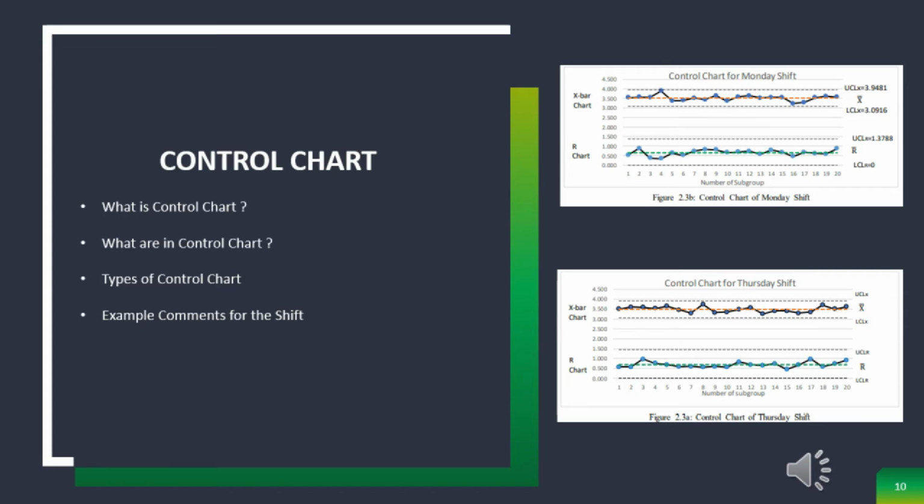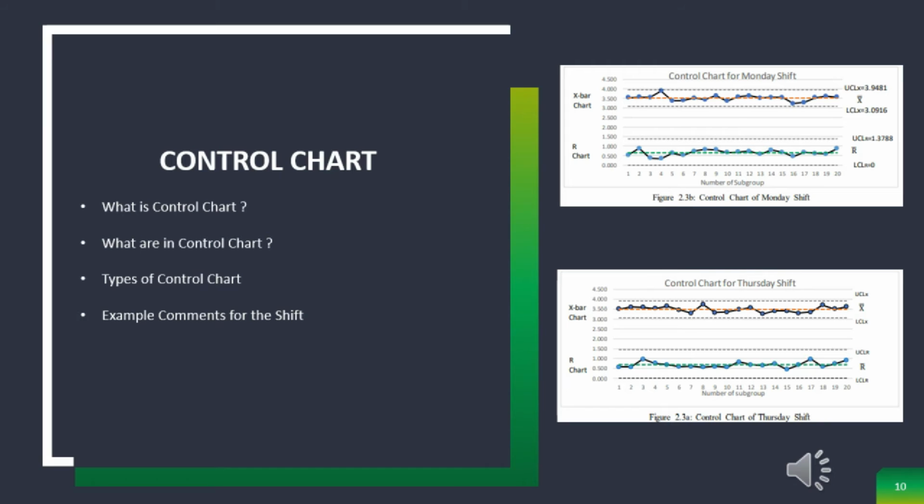If all the points plotted on the chart are within the control limits, the process is in statistical control. Hence, if a data point falls outside the control limits, we assume that the process is probably out of control, and that an investigation is warranted to find and eliminate the cause or causes. Example comments for the shift.